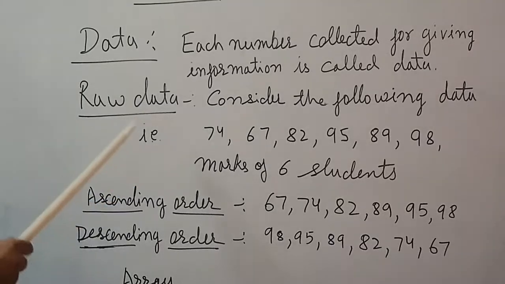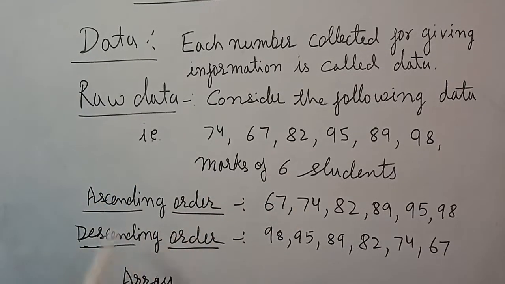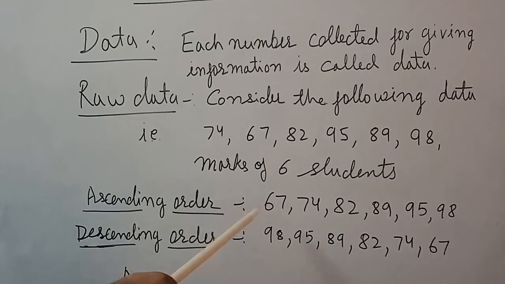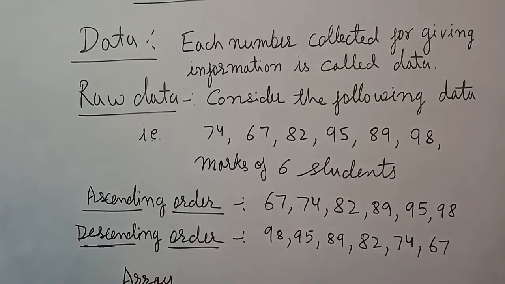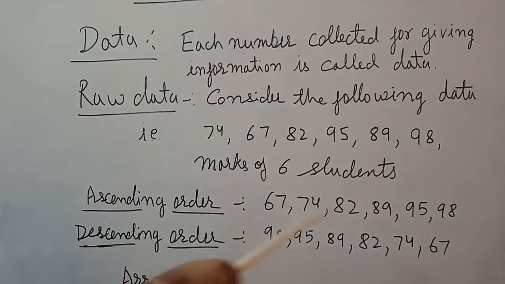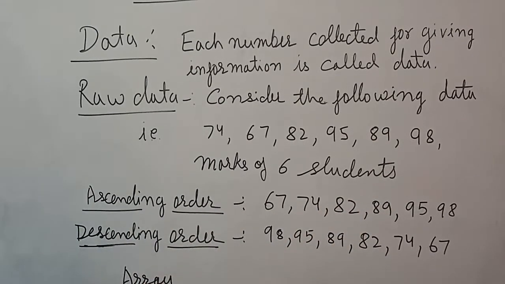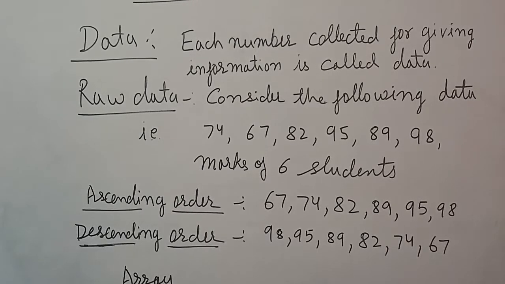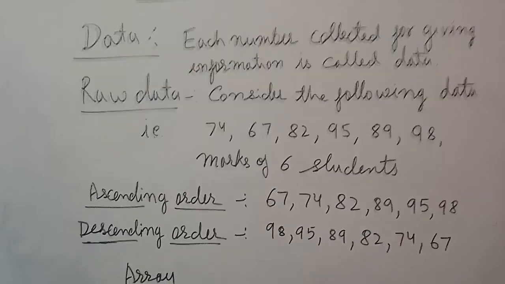Now whenever we write these marks in ascending order or descending order, that means ascending: 67, 74, 82, 89, 95, 98, descending: 98, 95, 89, 82, 74, 67. So when we write in that manner, ascending or descending order, that is known as an array. So these are the information. With the help of this you will do the sums of the exercise of chapter 33.